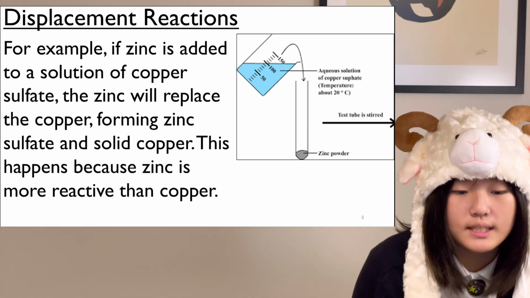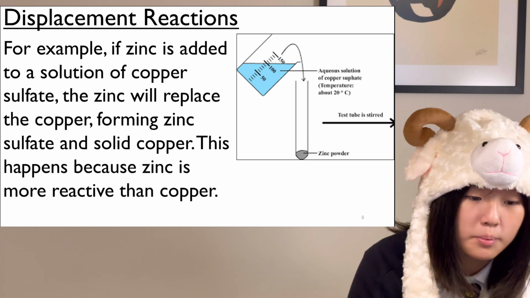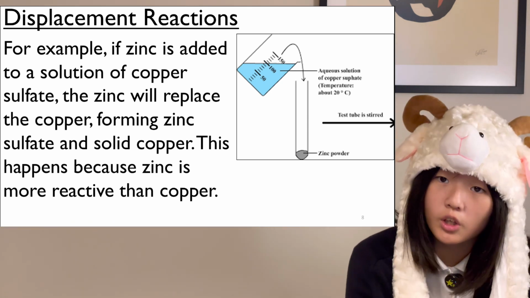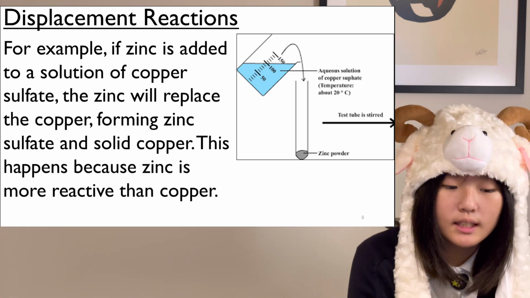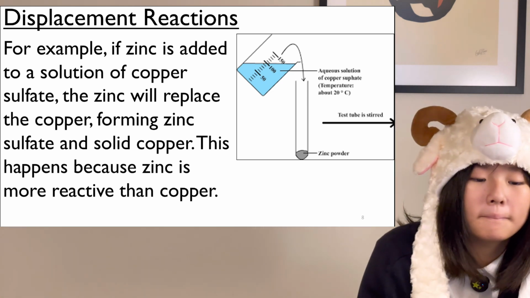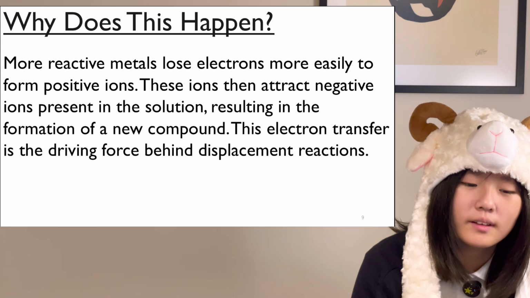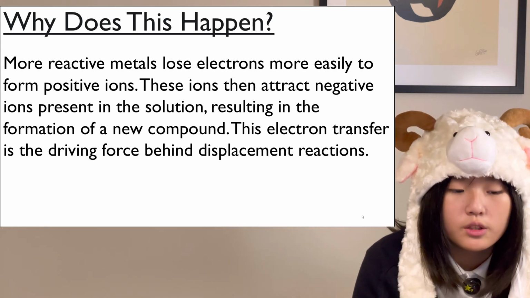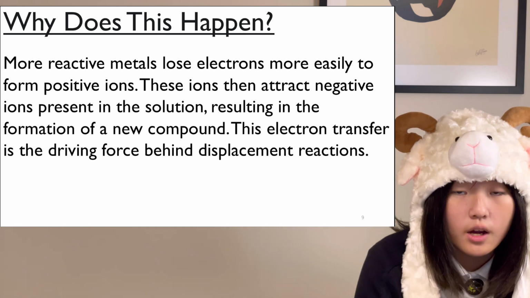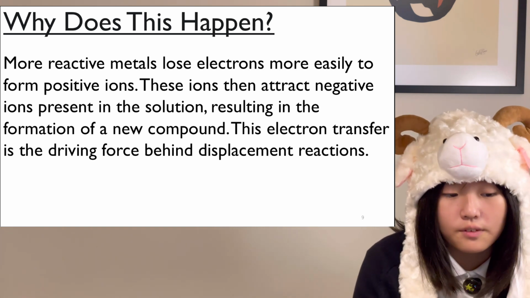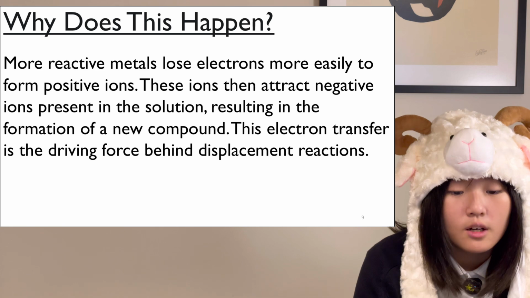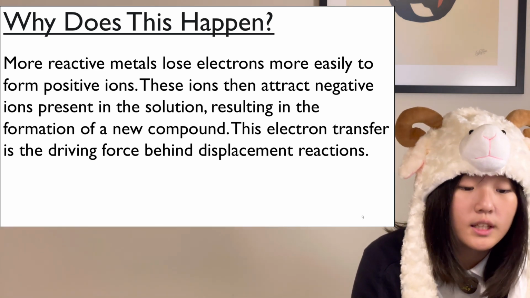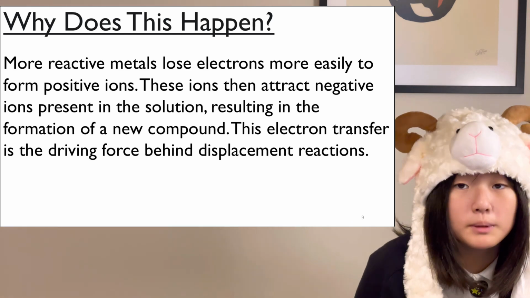For example, if zinc is added to a solution of copper sulfate, the zinc will replace the copper, forming zinc sulfate and solid copper. This happens because zinc is more reactive than copper. Why does this happen? Well, more reactive metals lose electrons way easier to form positive ions. These ions then attract negative ions present in the solution, resulting in the formation of a new compound. This electron transfer is the driving force behind displacement reactions.